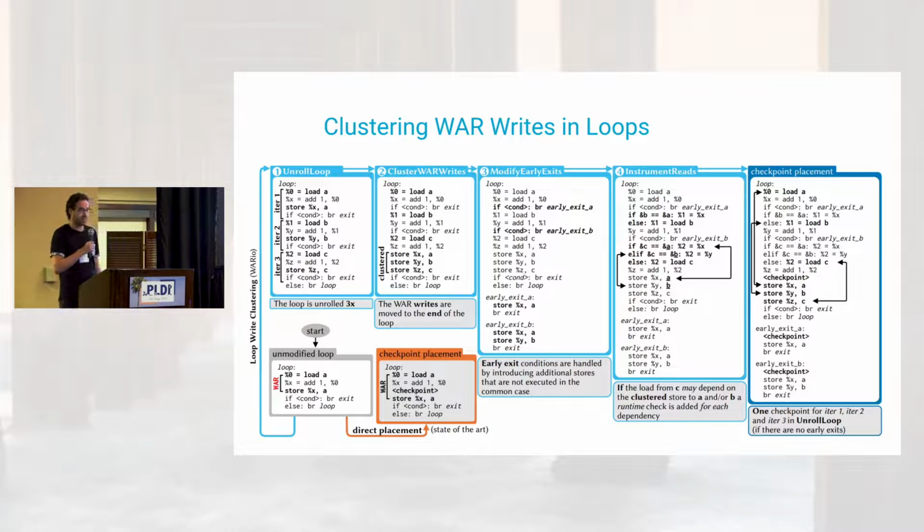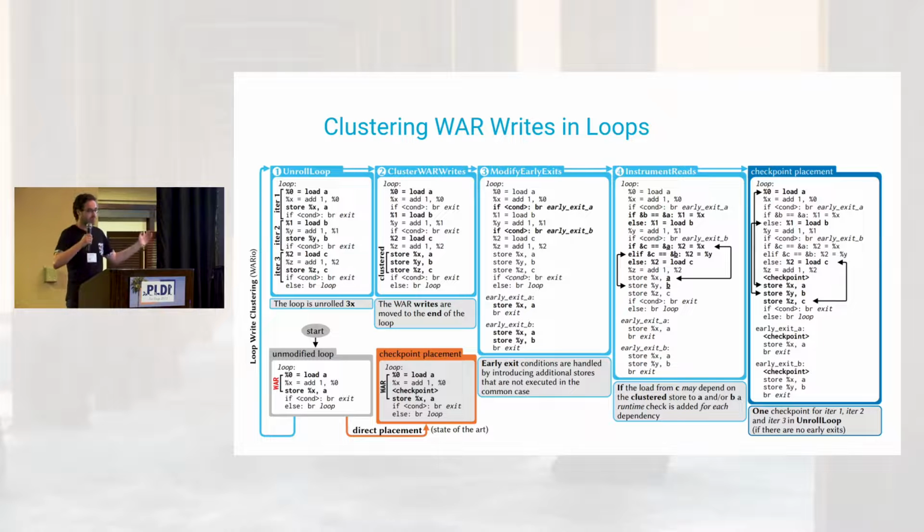Now, where this is very effective is in loops. In normal programs, but especially in embedded systems programs, loops happen a lot. You don't have to actually read all this. Please don't try to read it. This is just to illustrate the process of what we do. There will often be a very hot loop that executes something similar to what's on the bottom left, which is the example we've been using before. It will read something, modify it, and store it again, so it has a write after read. Now every loop iteration will have a checkpoint.